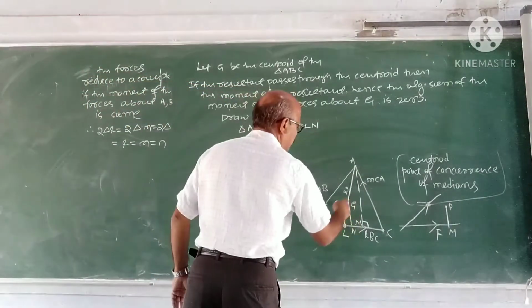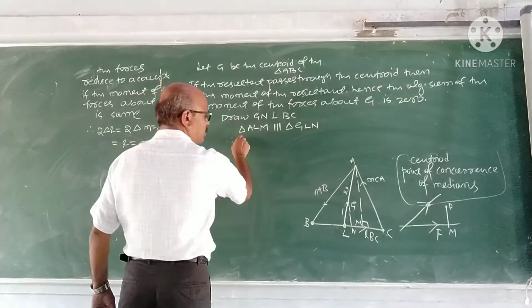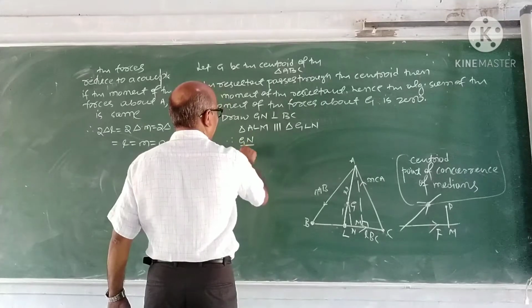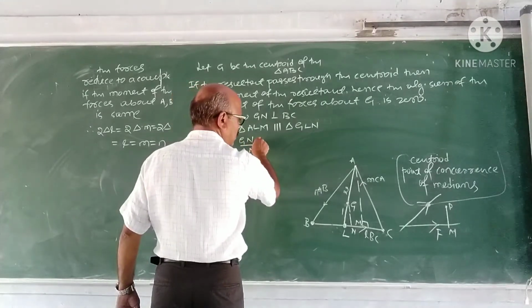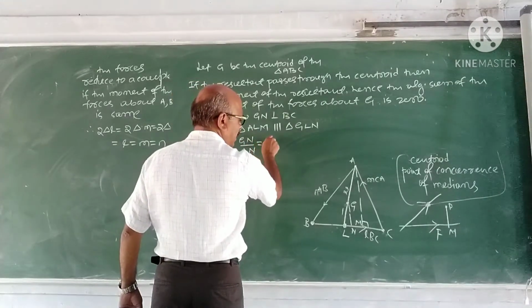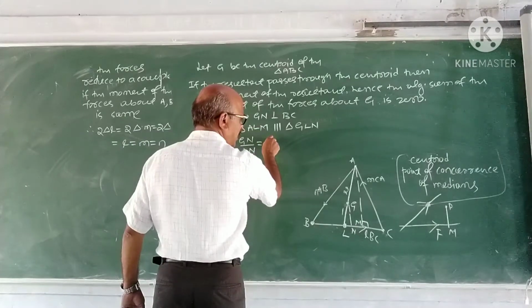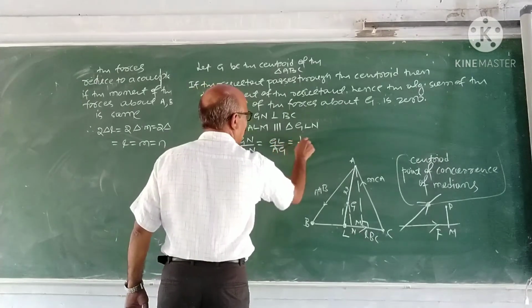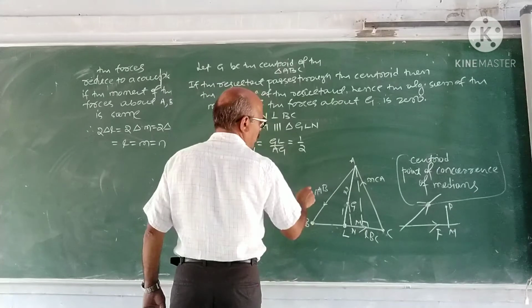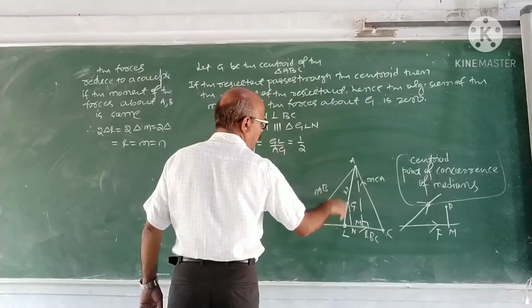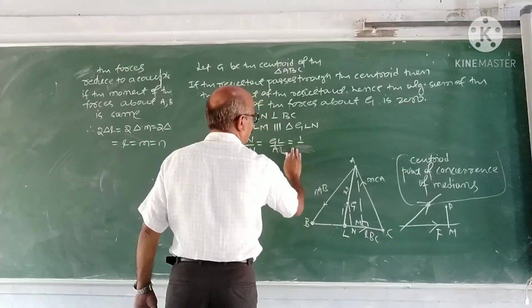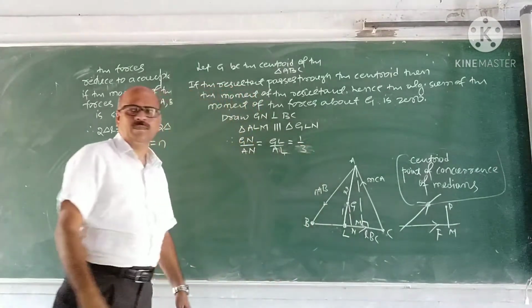Therefore, GN upon AM is GL upon AL, and GL upon AL is 1 by 3.